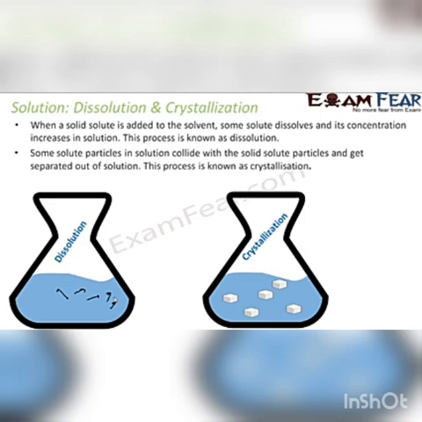So when you add, let's suppose, 5 spoons of sugar to a glass of water, and you mix it, the sugar is dissolved, that is called dissolution. Now you keep this water in the refrigerator and you'll see that sugar crystals are deposited, right? Or you can use centrifugation also. There also the sugar particles get deposited at the bottom of the glass. This process is called crystallization. So crystallization and dissolution are two different processes, and they are actually two opposite processes.